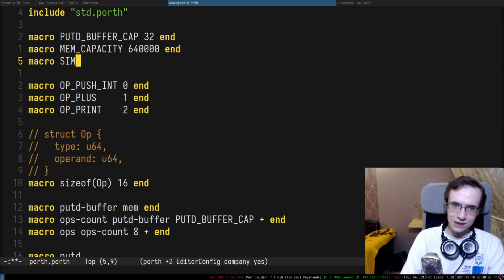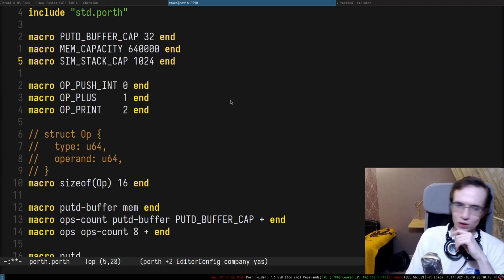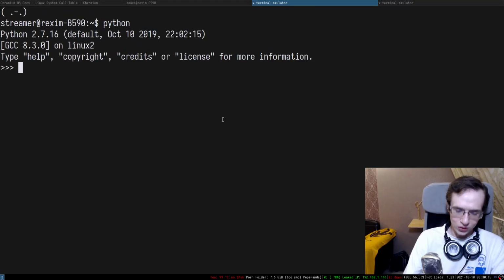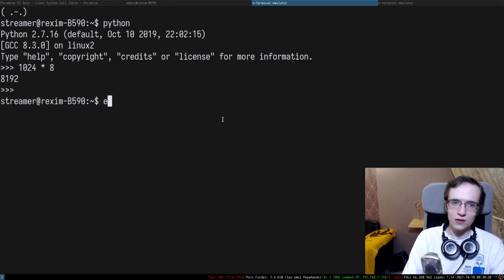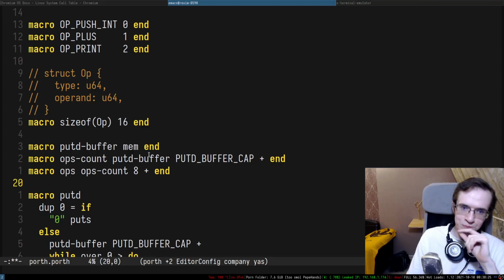I'm going to call it sim stack capacity. And I'm going to allocate, let's say, 1024, right? Also, we have to keep in mind that 1024 is multiplied by 8, because a single word is going to be this. So I think it's going to fit into our memory limitation. Okay, so it's simulation stack capacity.